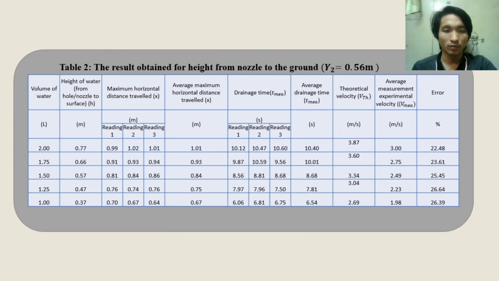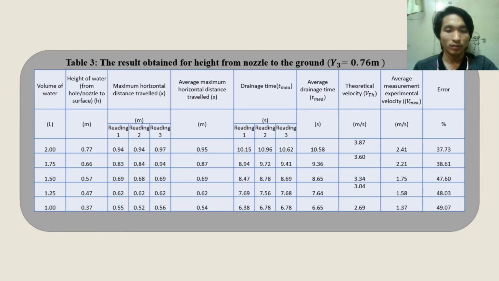This is table 2, where the height is 0.56 meter, and the data that we're going to record is the same as table 1. And this is table 3, where the height is 0.76 meter.